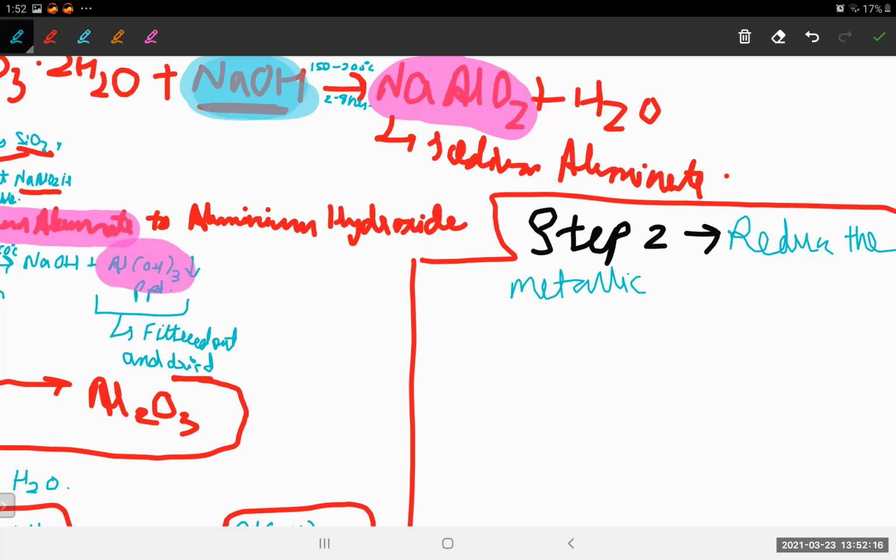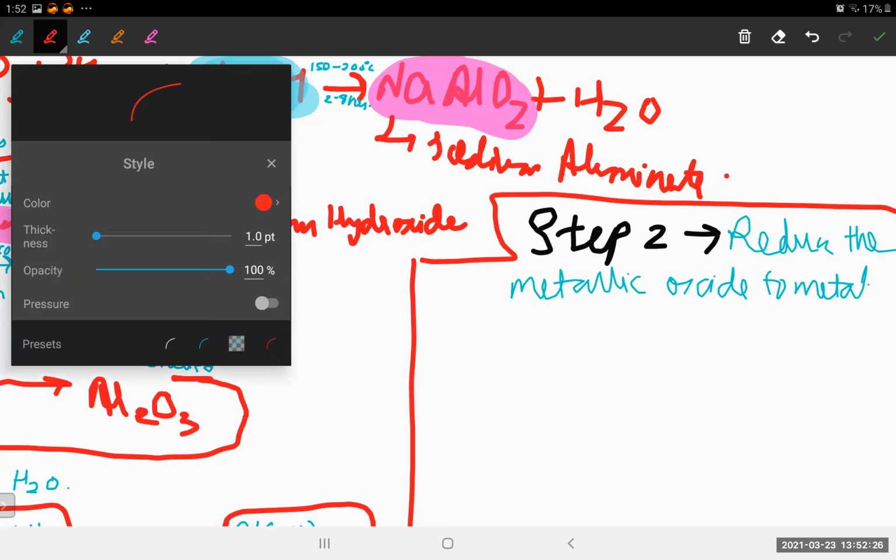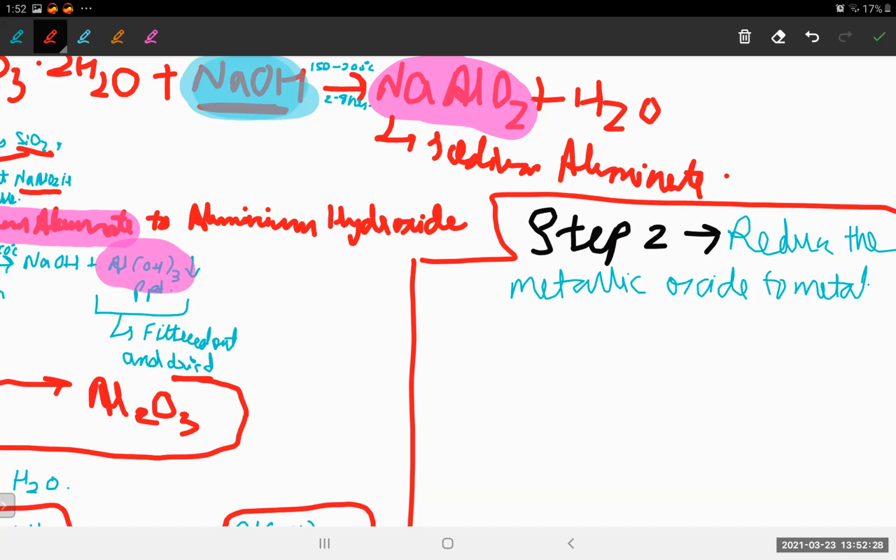metallic oxide to metal. Yes or no? Because we are having the oxide now, isn't it? Can you see the oxide of aluminum, Al2O3, we are having from the Bayer's process, and we need to do what? We need to convert it to metal.